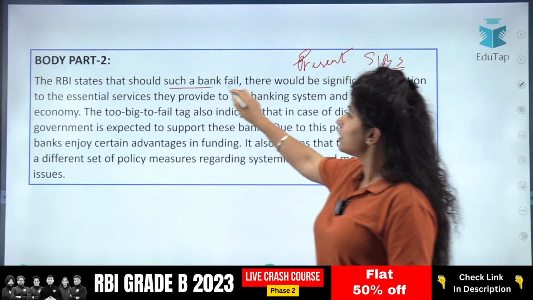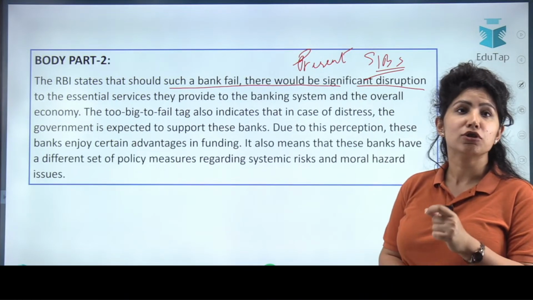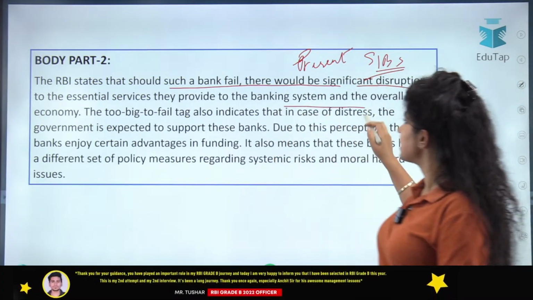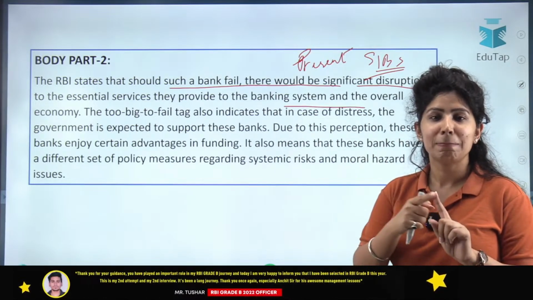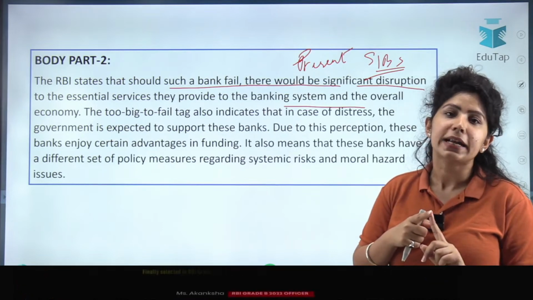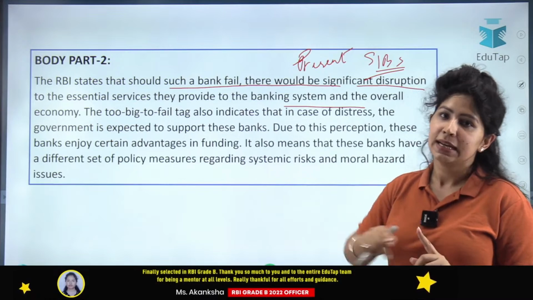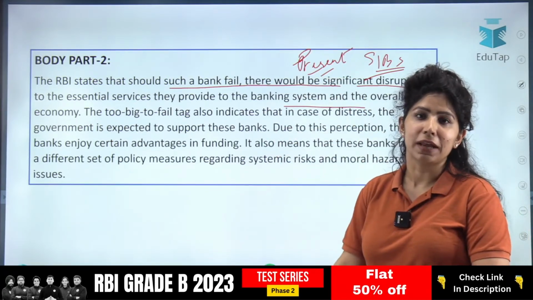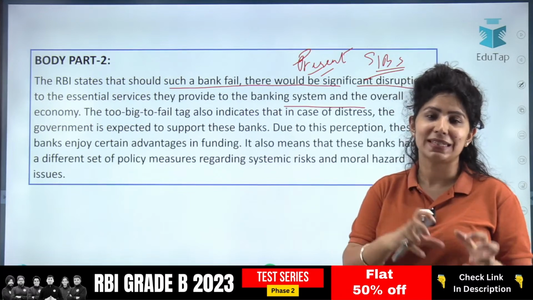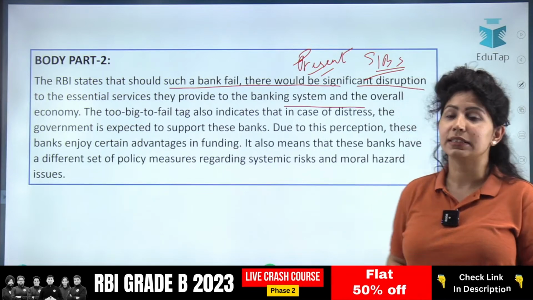RBI states that should such a bank fail, there would be significant disruption to the essential services they provide to the banking system and the overall economy. So RBI is also saying the same thing, meaning RBI agreed with the idea of global SIBs, global systemically important banks, because RBI has the same thing to say, and hence we are reaching the conclusion that this is the reason the domestic systemically important banks classification started in the country.